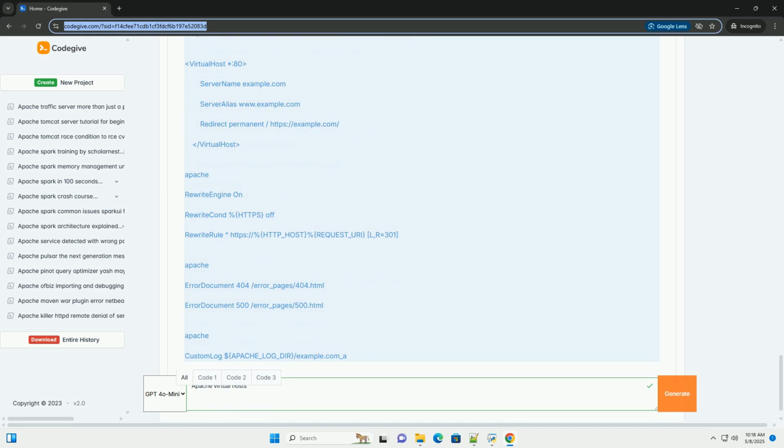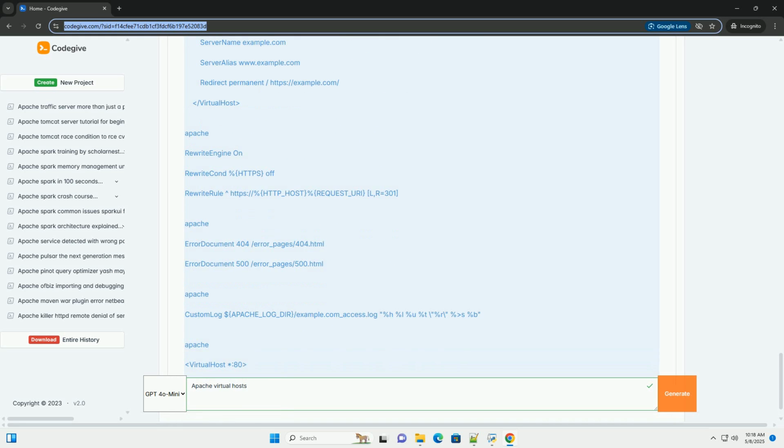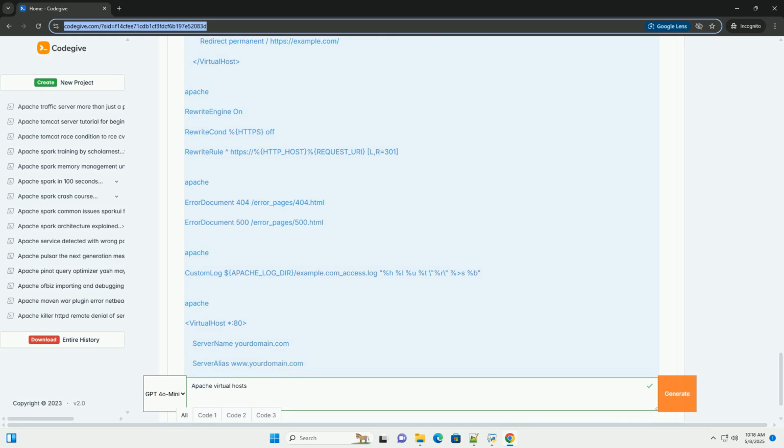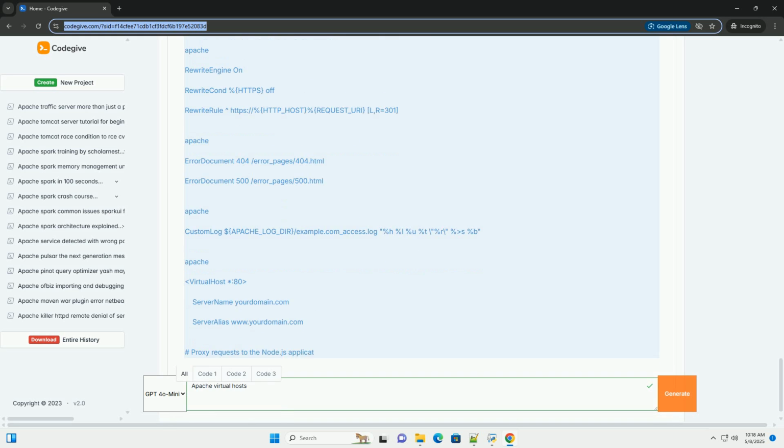Why use virtual hosts? Cost savings. Run multiple websites on a single server, reducing hardware costs. Simplified management. Centralized web server configuration. Scalability. Easy to add and remove websites. Organization. Keeps website files and configurations separate.